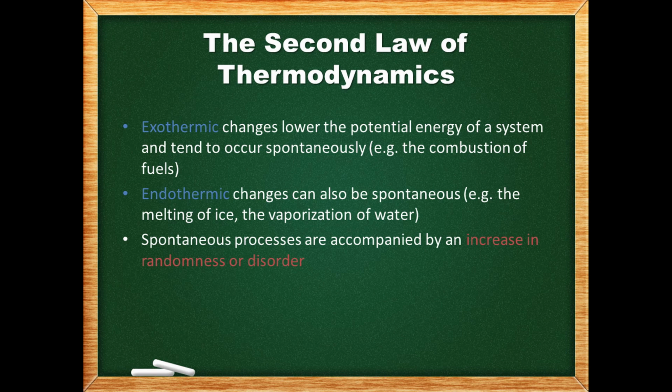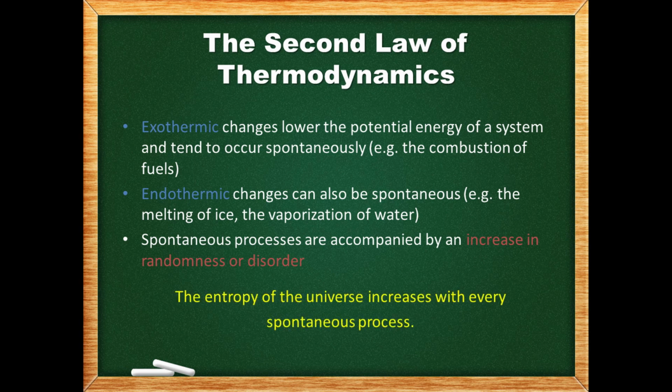Remember that exothermic changes are those accompanied by a release of energy. Exothermic changes lower the potential energy of a system and tend to occur spontaneously. However, endothermic changes can also be spontaneous, like the melting of ice and the vaporization of water. Why is this the case? An unfavorable energy change can be overcome if there is an increase in randomness or disorder. The second law of thermodynamics states that the entropy of the universe increases with every spontaneous process.